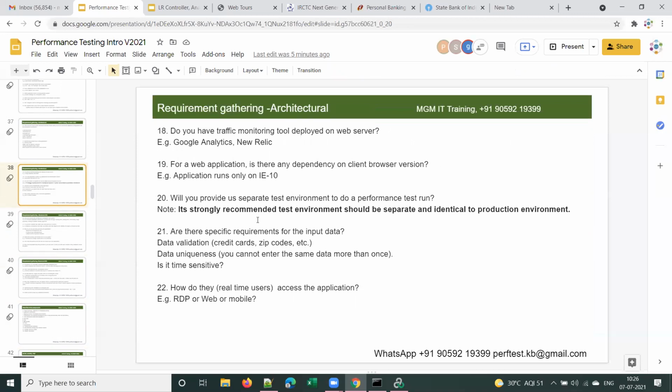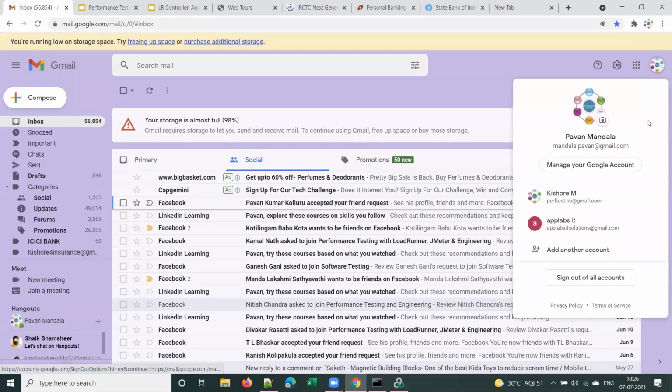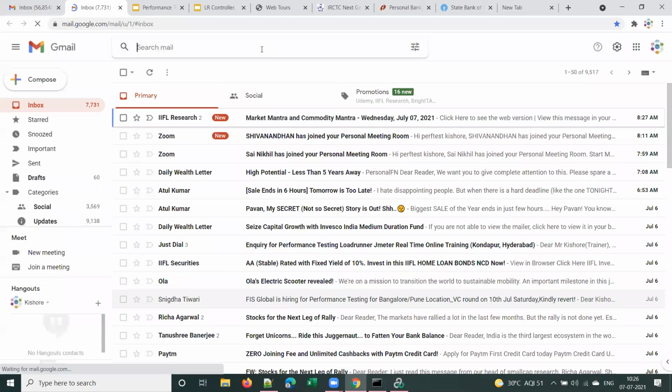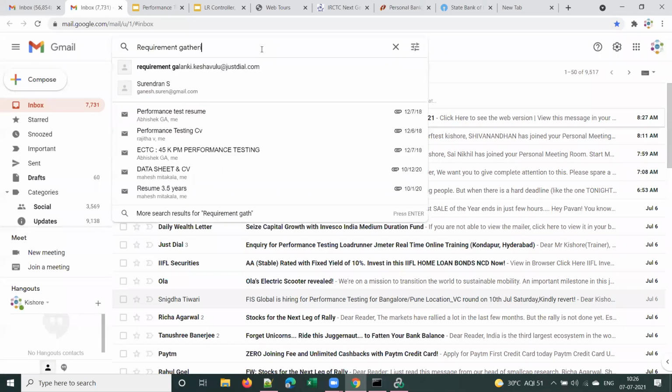requirement gathering. In real time, what you will do is share that with the client. Let me show you that requirement gathering if I have it handy. I have 2-3 different formats. I'll share one good format for requirement gathering.